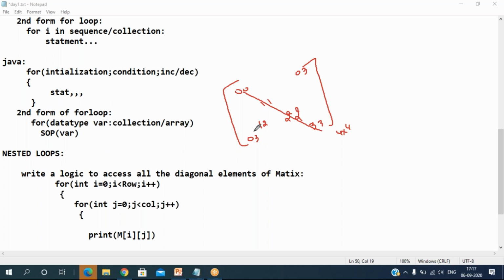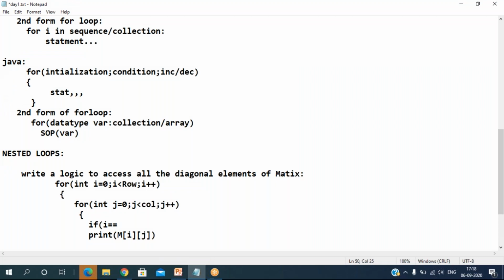In case you want to access the second diagonal, it is very simple: i plus j should be equal to n minus 1. If you want to access the second diagonal, take i plus j equal to n minus 1, and keep accessing the elements. Now, how to put the condition here? You can put if i equals j, then these diagonal elements we can print.